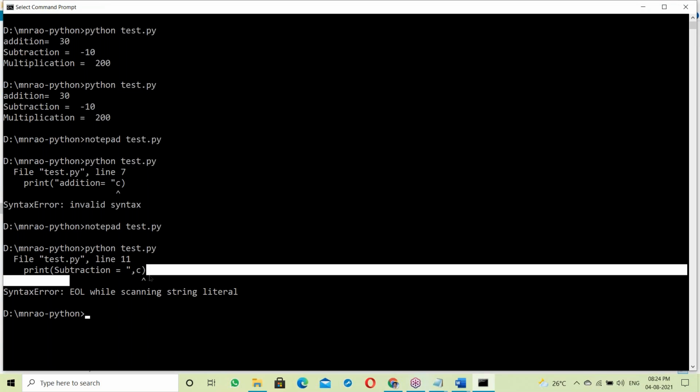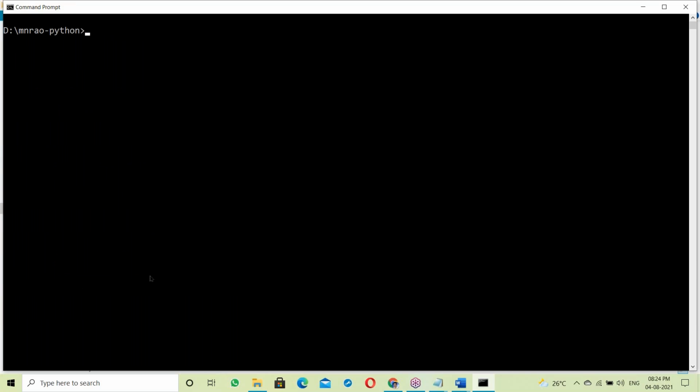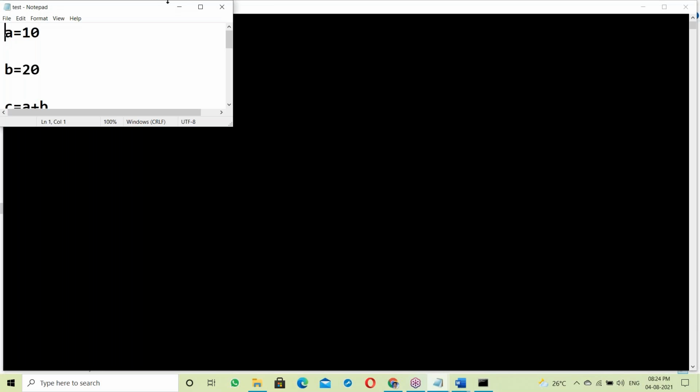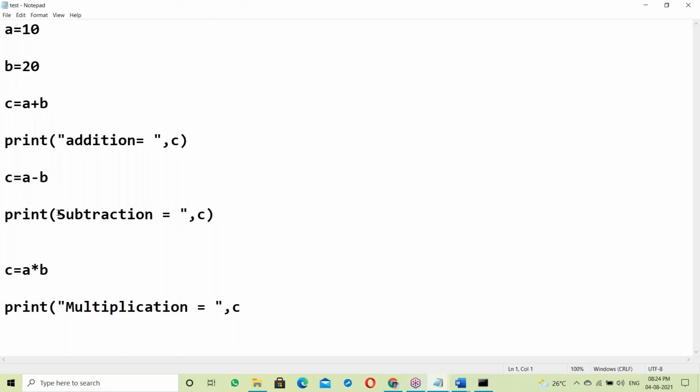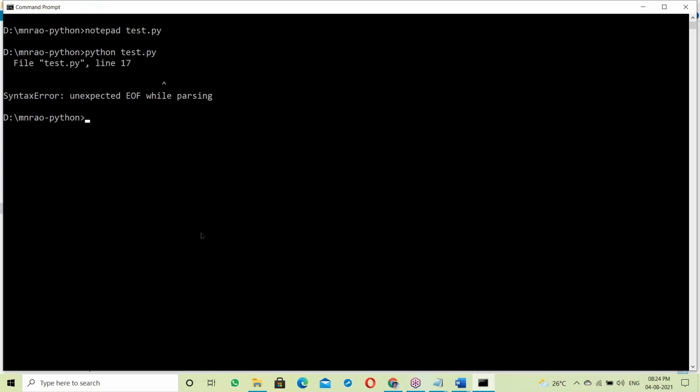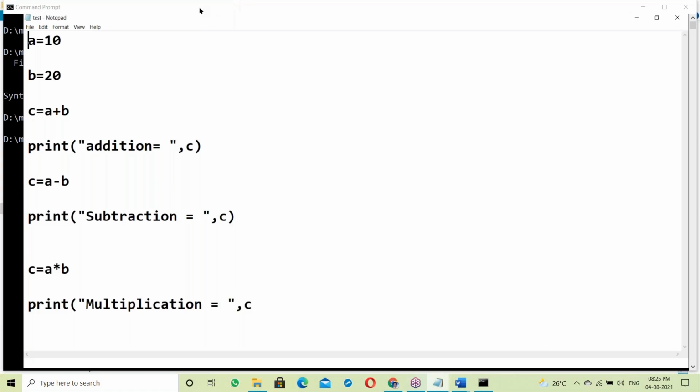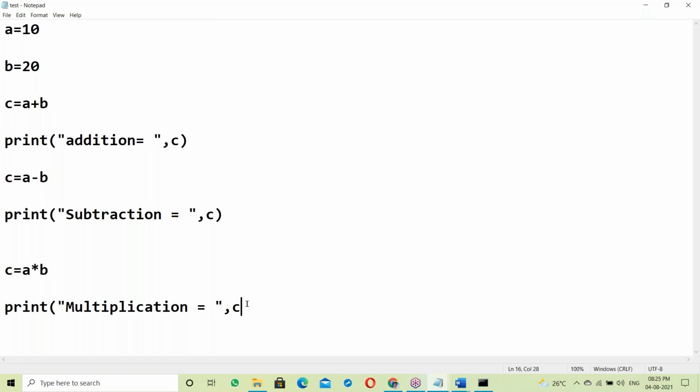Now 11th line error. It means any error comes, it simply stops. That means it shows only one error. Suppose if it's a C program, compilation goes top to bottom, right? That also we will discuss. Now correct this error and run again. Again, only one error. One more error, the 79th line error, right? So this shows only one error, not all the errors.